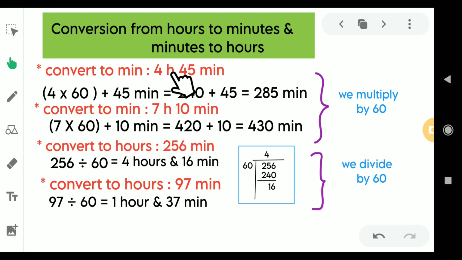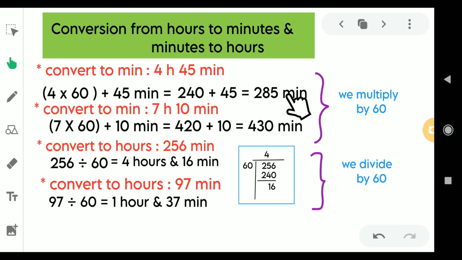How do you convert? Because 1 hour equals 60 minutes, then 4 hours, 4 times of 60 would be 240 minutes, and this 45 minutes extra. Look at here, 4 hours means 240 minutes, and 45 minutes would be 45 minutes as it is. So when you add both, it would be 285 minutes.